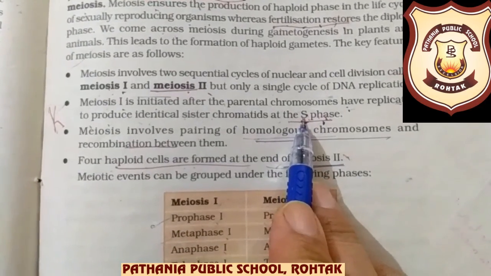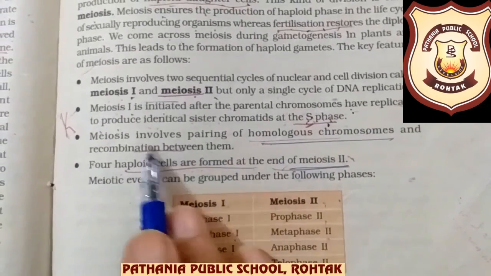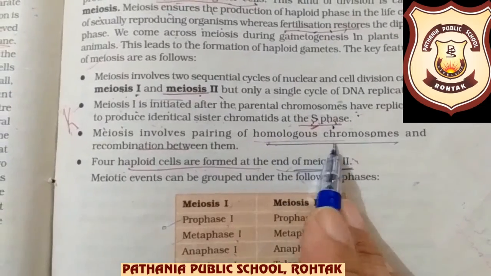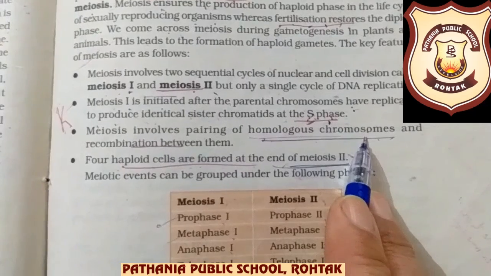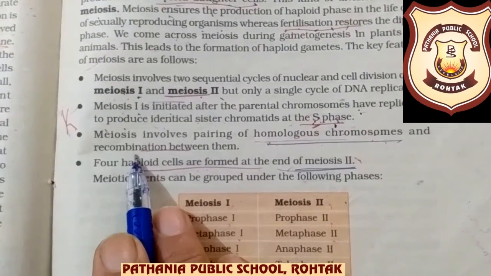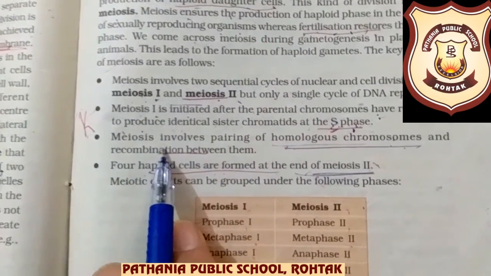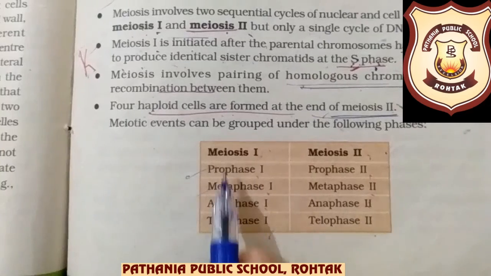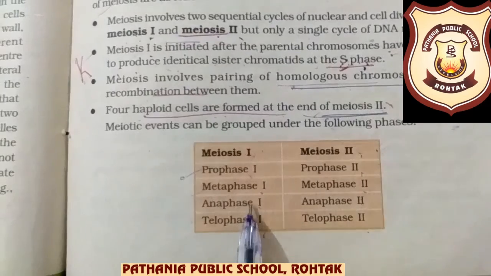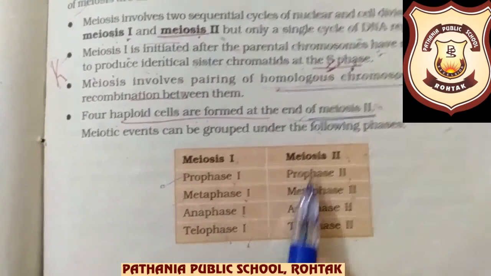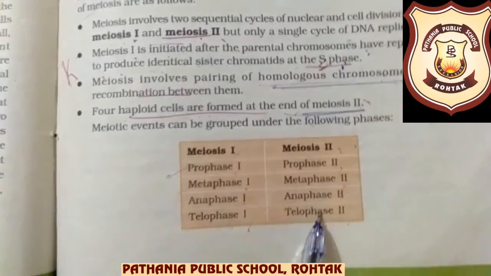Interphase is not mentioned here. Actually, it is understood that before meiosis 1, the S phase will be there, that is the interphase, in which the replication of chromosomes has already occurred. Okay. And now after that, these are the stages of meiosis in which the homologous pairing we are going to discuss. And then after the pairing of homologous chromosomes and the formation of recombinant chromosomes, meiosis 2 will be there. It means it is the summary of meiosis.